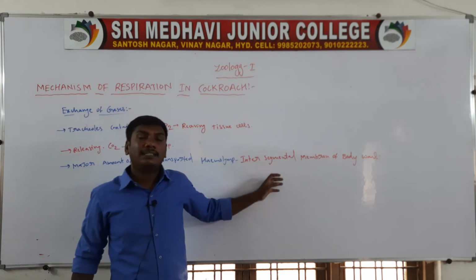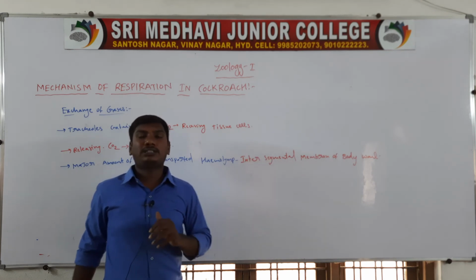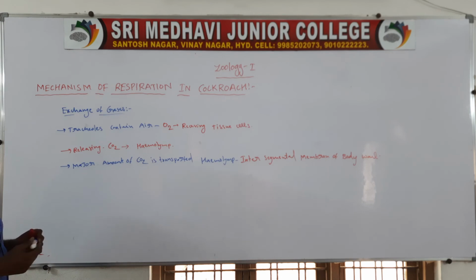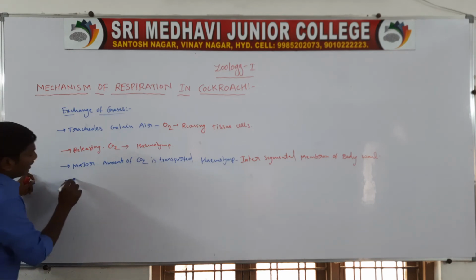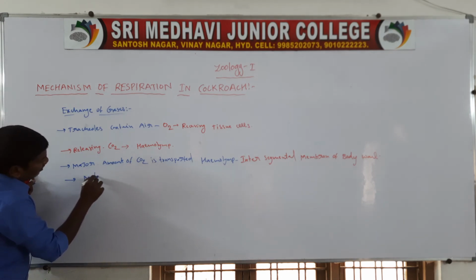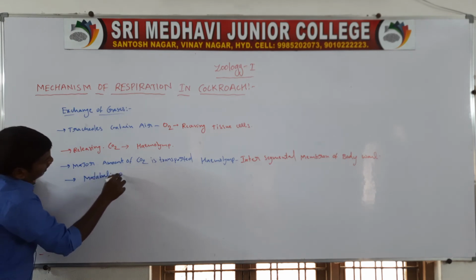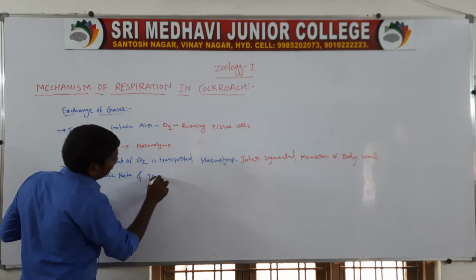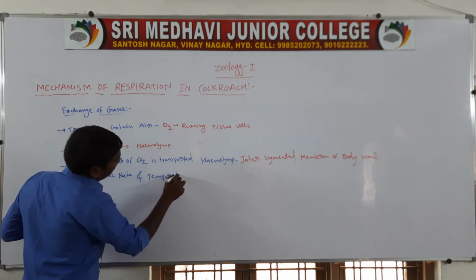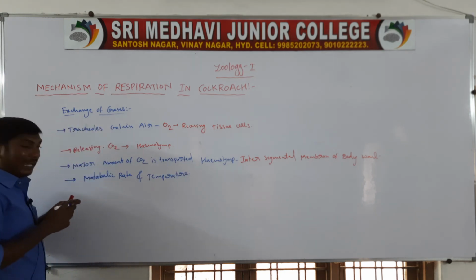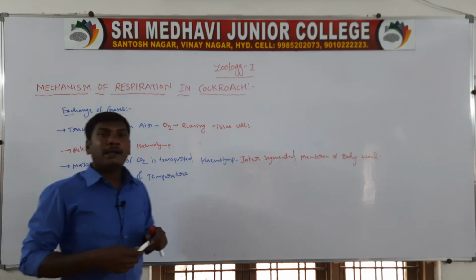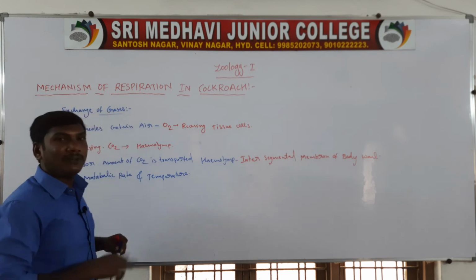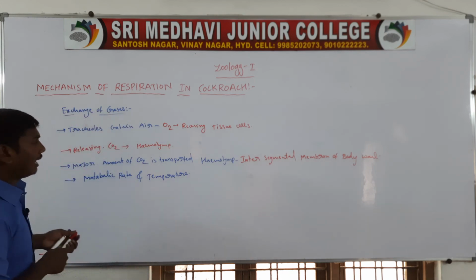Next, the exchange of gases depends majorly on the metabolic rate and temperature. These two influence the exchange of gases.